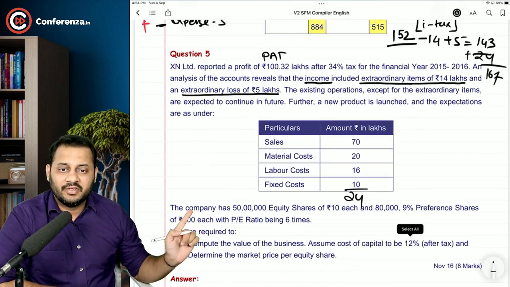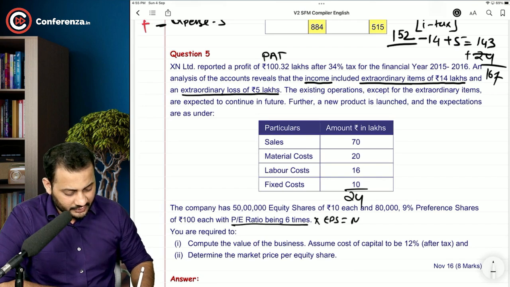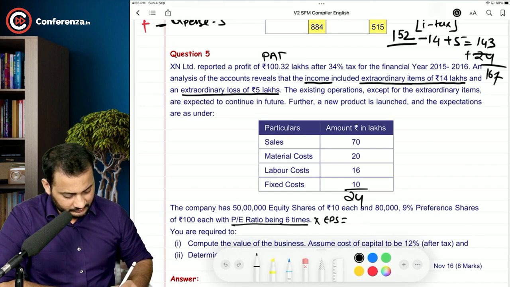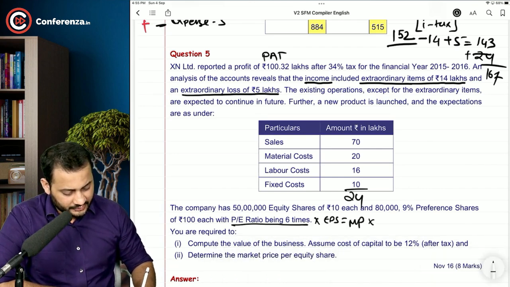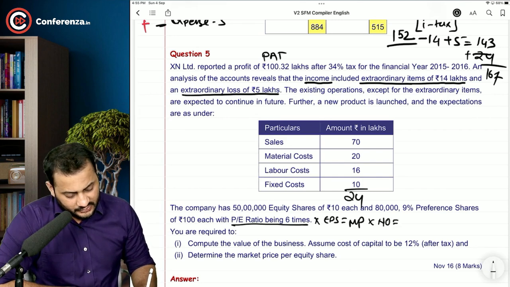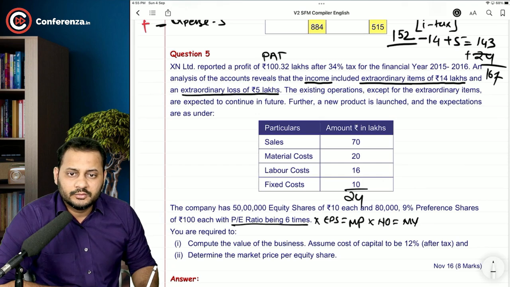The company has 50 lakh equity shares of rupees 10 each and 80,000 9% preference shares of rupees 100 each, with PE ratio being 6 times. Okay, so PE ratio being 6 times. If we multiply the PE ratio with earning per share, we will get the market price per share. Understand? And if we multiply the market price with the number of shares, we will get the market value. Cool.